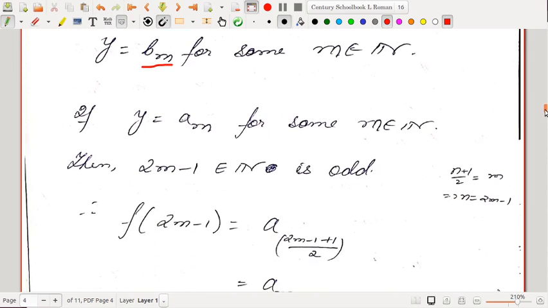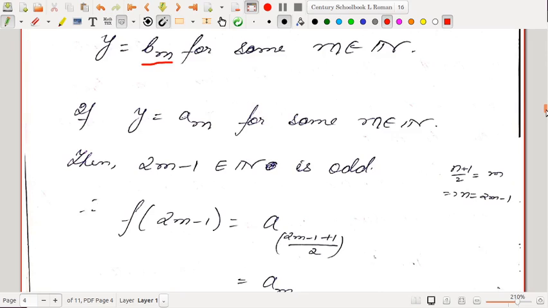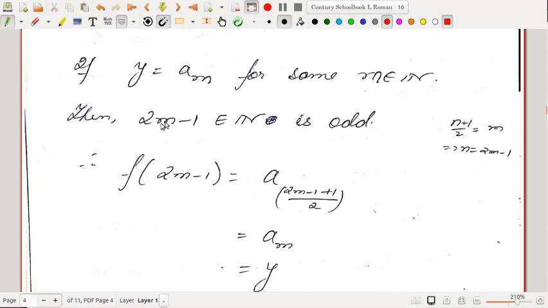For some m. So if y equals a_m for some m, then we already have twice m minus 1, which belongs to the natural numbers and is odd. And f of twice m minus 1, by definition, will be a subscript (twice m minus 1 plus 1) by 2. So that is nothing but a_m. We can have a rough calculation here. We need to find the value of n for which (n plus 1) by 2 is equal to m. So n should be twice m minus 1.